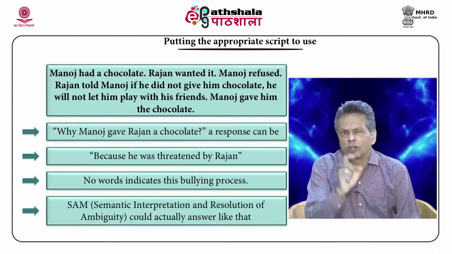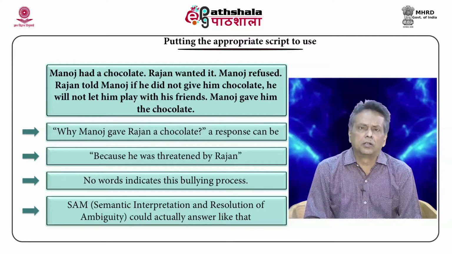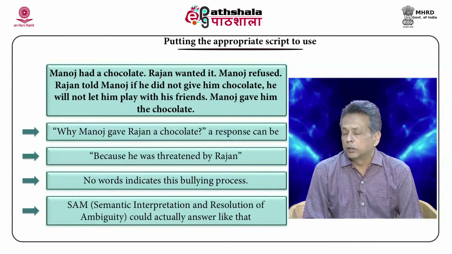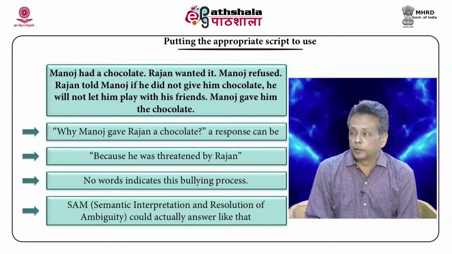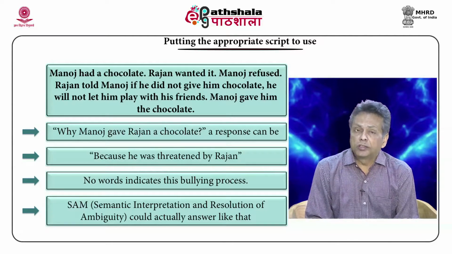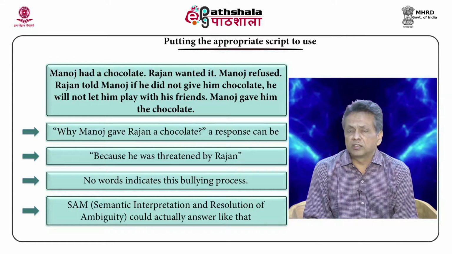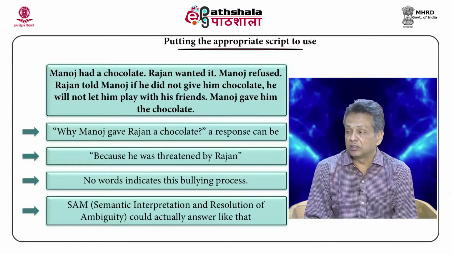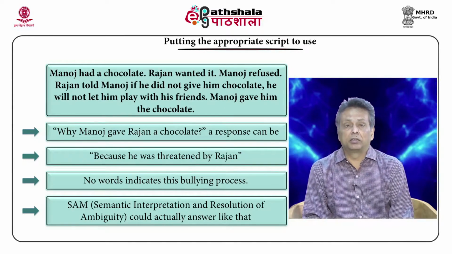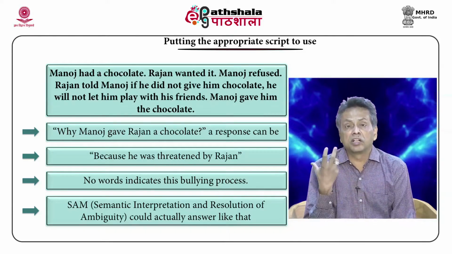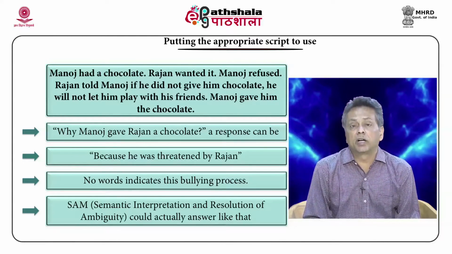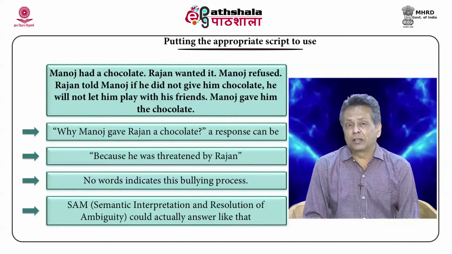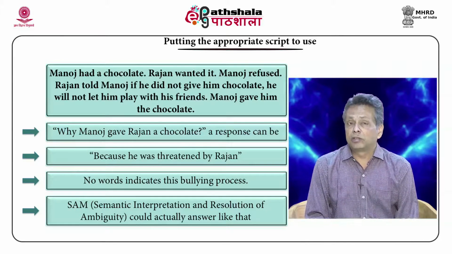Now, this is a small story that is presented to the problem solver using this script. A question is asked: why did Manoj give Rajan a chocolate? The response generated is: because he was threatened by Rajan. Now, how did it know he was threatened? You can see that there is no statement like that, no indication of threat, but it can still do it.